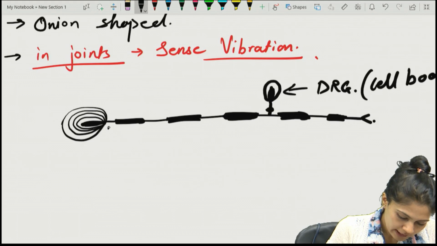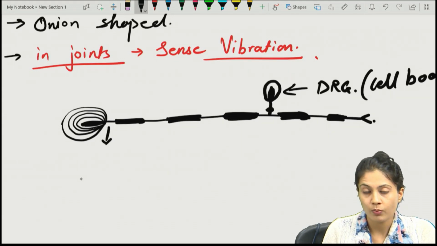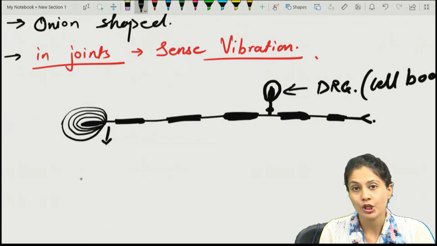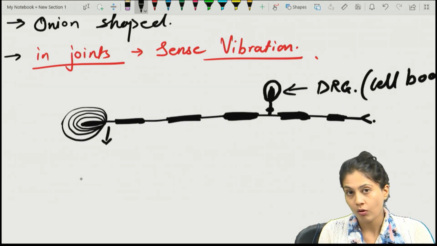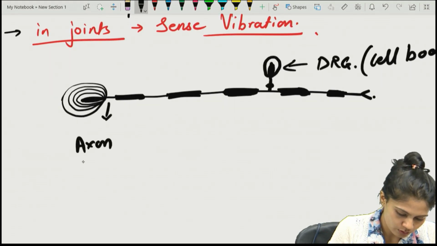This is the initial segment, and in the diagram they gave, they asked where the spike genesis will occur. Remember, the action potential genesis always takes place at the axon hillock. Why? Because of the low threshold over there.